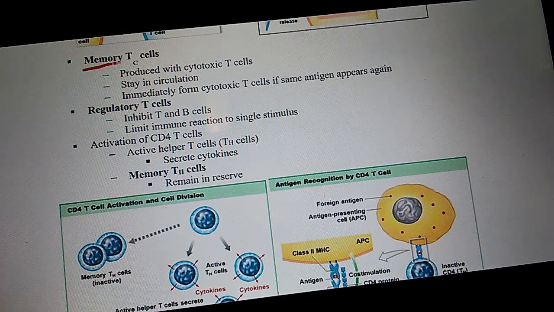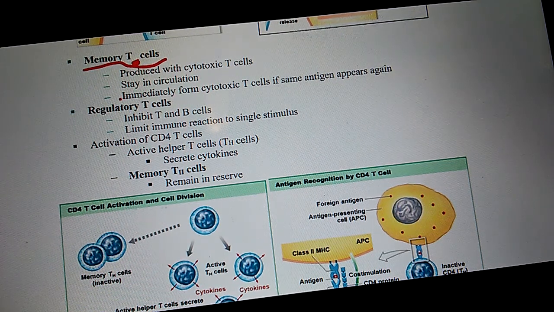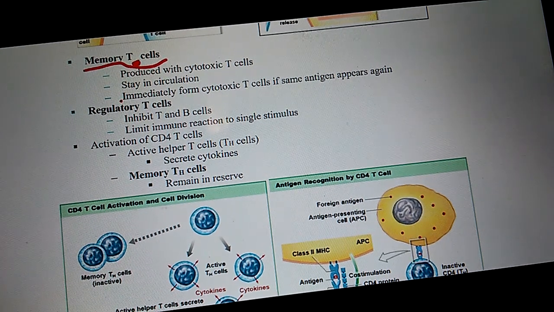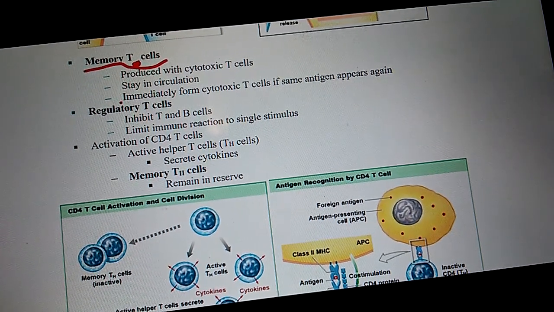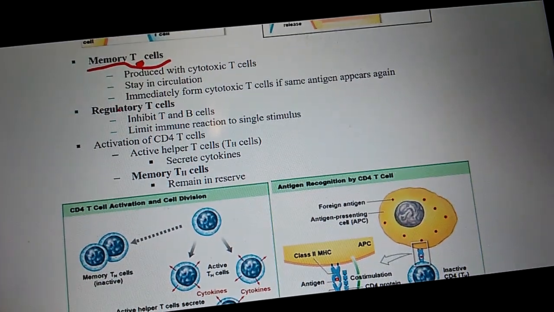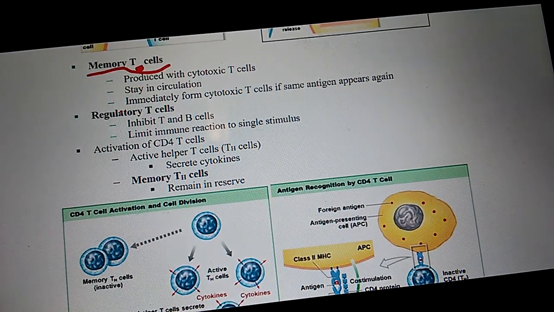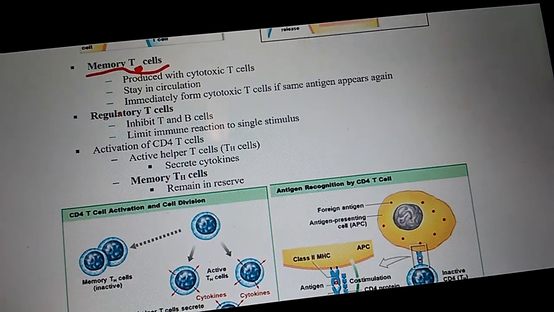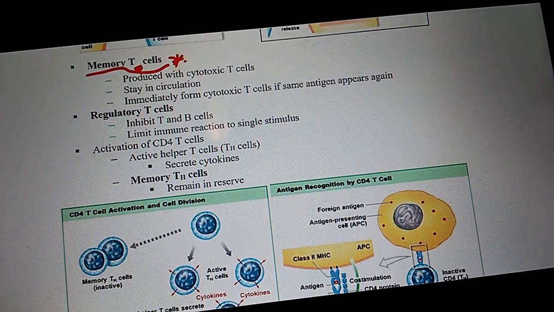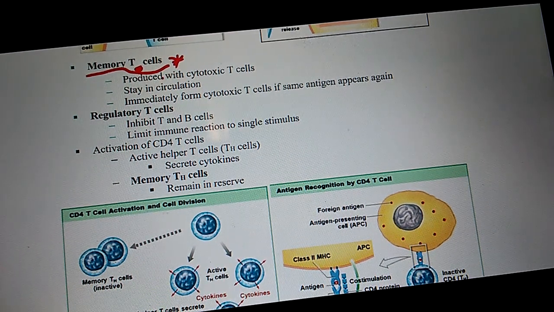Are there such things as memory T cells? Yes. Don't even worry about the TC. Do they make it easier and faster for our body to fight the second time it comes down with the same infection? Yes. So if I said, what cell is responsible for ensuring a rapid response for the second time you come down with an infection? The answer would be memory T cells. What cell is responsible for responding quickly to a secondary infection? Memory T cells.